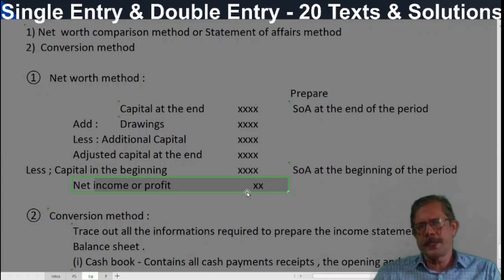In double entry also the same thing is there. The capital changes only due to profit, drawings and additional capital. In the conversion method, we have to trace out all the transactions by putting debit and credit. That is the job of an accountant. The double entry starts after the equation only: assets minus liabilities is equal to capital. We put the debit and credit values accordingly.